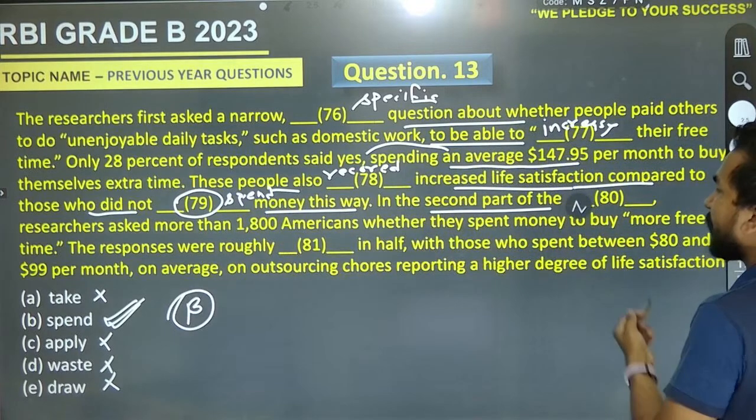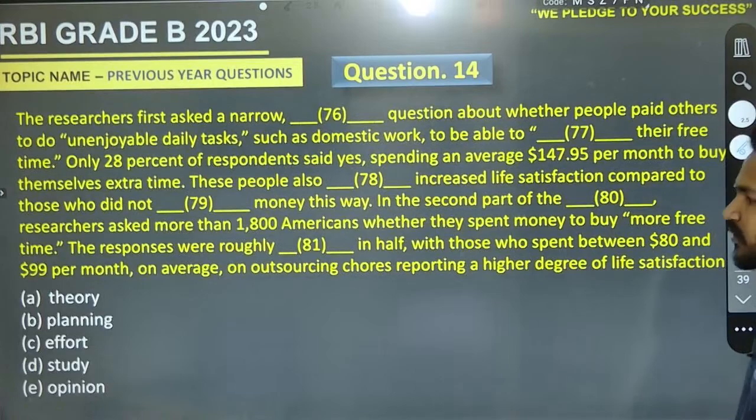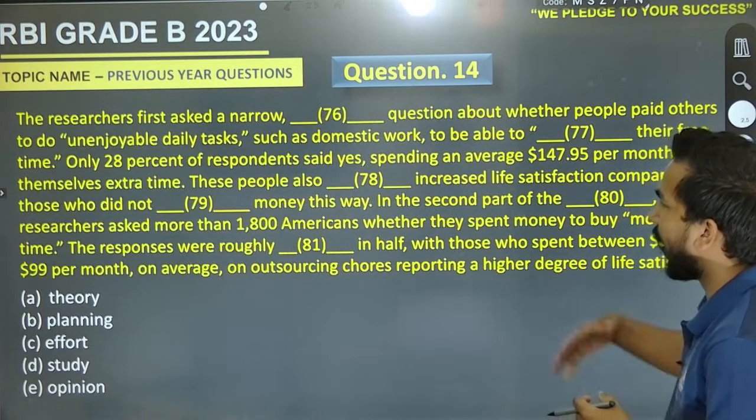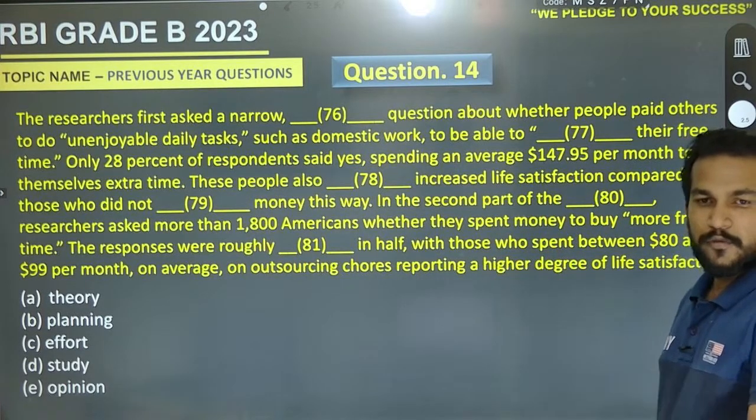In the second part of the theory, planning, effort, study or opinion. You can go for it.